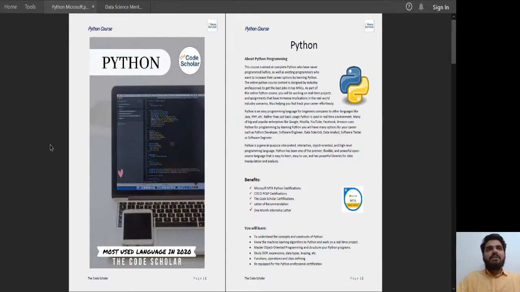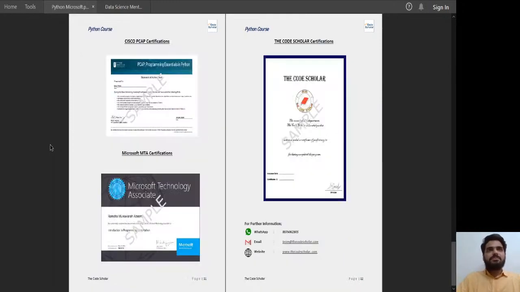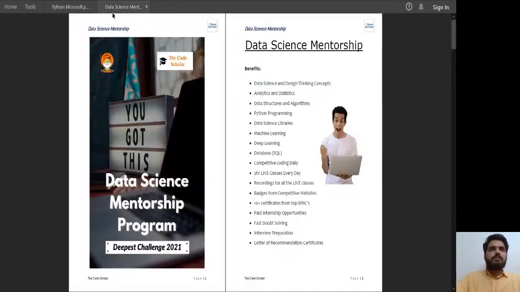The next thing we have is data science. This is the next program. It also includes the Python preparation and Python Microsoft certification. You have to pass the exam. That exam preparation is very extensive: 50 minutes, 40 questions, and it's not a basic MCQ. Somewhere you have to write in the filling the blanks also. So accuracy is very important.